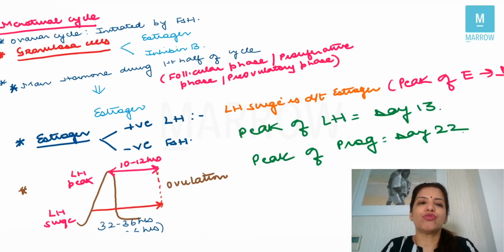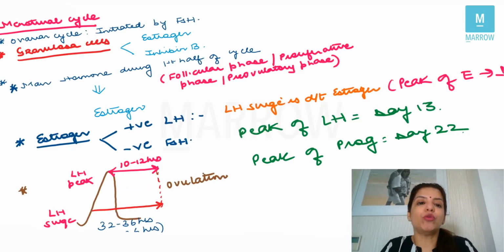From here, what you should understand is, suppose you haven't studied ovarian cancer and a question comes: what is the tumor marker for granulosa cell tumor? Granulosa cells secrete two hormones, estrogen and inhibin B. So the tumor marker for granulosa cell tumor of the ovary will be one of these, and it is inhibin B. That is number one point about the granulosa cell tumor. It also becomes clear that the granulosa cell tumor will release estrogen. In other words, granulosa cell tumor of the ovary is a feminizing tumor, right?